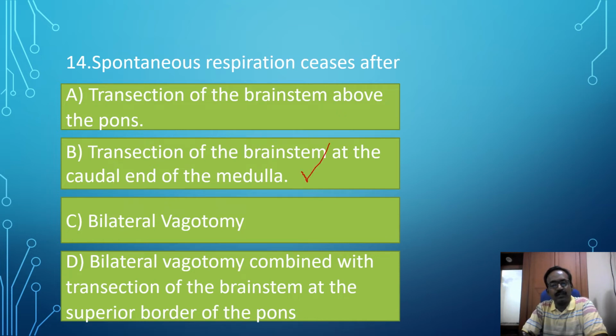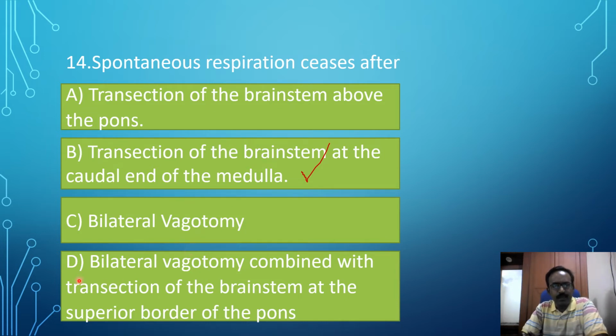Option C, we have to discuss the other distractors. Bilateral vagotomy. If you remove the vagus, what happens? Normal respiration will be there, but the amplitude will increase, because it controls the inspiratory effort. So the amplitude of respiration increases.